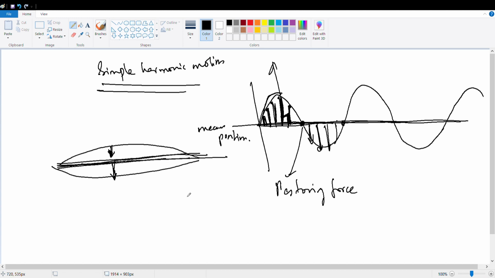It is like a spring also, no? You pull the spring and then leave it, and there will be an opposite restoring force which will bring the particle back to the mean position. Yes or no? So that's why it is called restoring force. And this force is always directed towards the mean position.